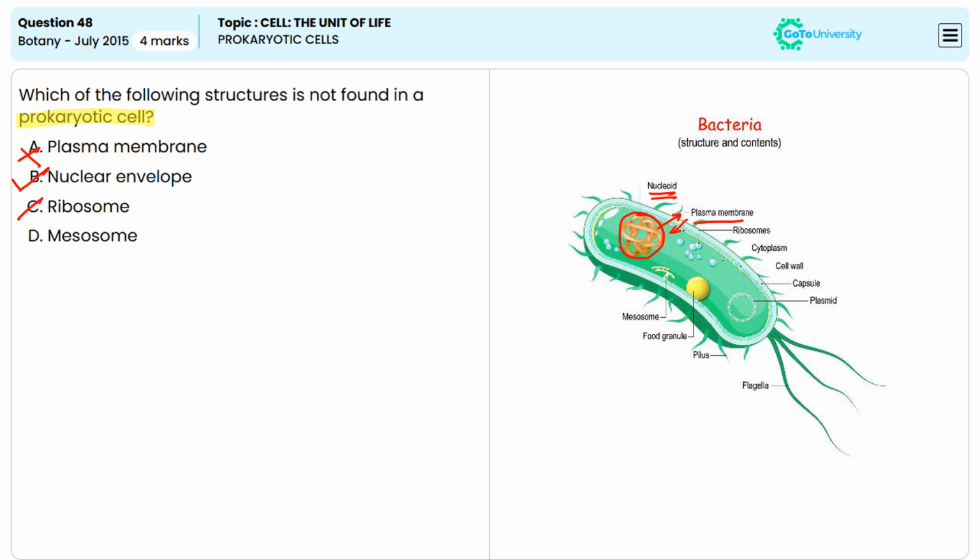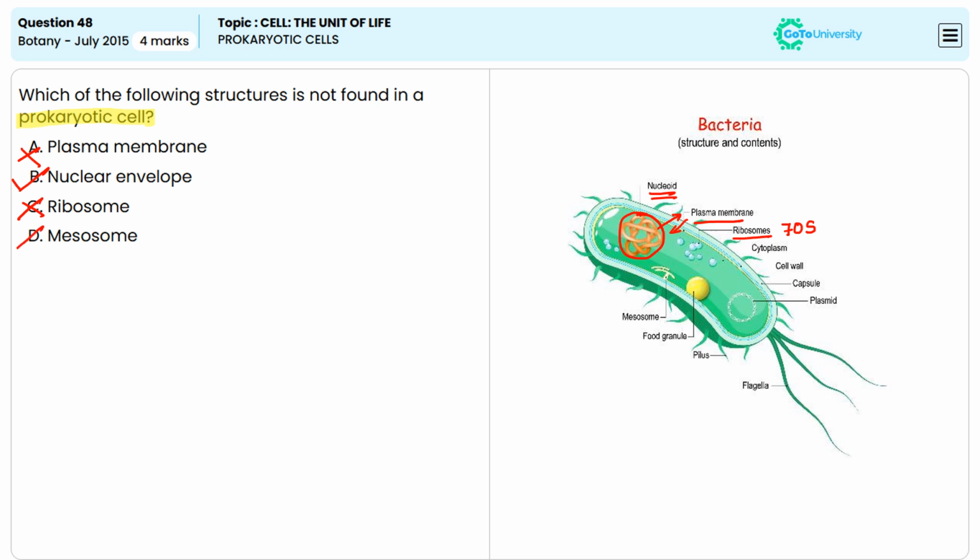Option C, ribosome. Ribosomes are the organelles responsible for protein synthesis. And prokaryotes do have ribosomes and they are smaller than the eukaryotic ribosomes, that is 70S ribosomes. So option C is incorrect.